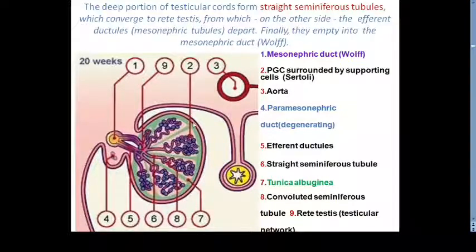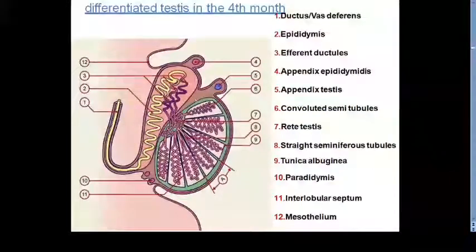Tubules are separated by the septa, and in these septa, this mesenchyme, here the interstitial cells of Leydig form testosterone. Again, this is the complete picture. So these are the mesonephric tubules, and the mesonephric duct will coil on itself to form the epididymis. So we will see the later development.